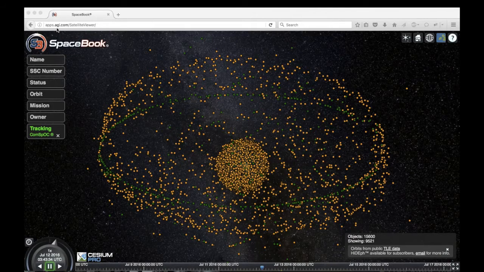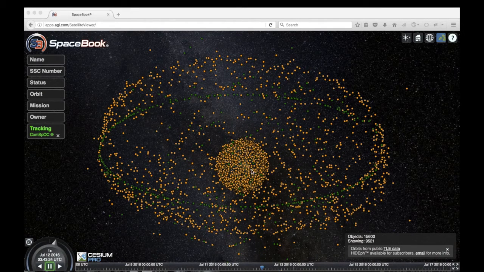So I thought it'd be interesting to give you a feel for just how high satellites are and where they're at, how their orbits are, by looking at a really cool app. That app is called Spacebook, which is kind of like Facebook, I guess, for satellites. It's produced by AGI.com, and it's incredible. They are using publicly available data on all the locations of satellites, the orbits, decommissioned satellites, rocket bodies, space debris, other things like that.